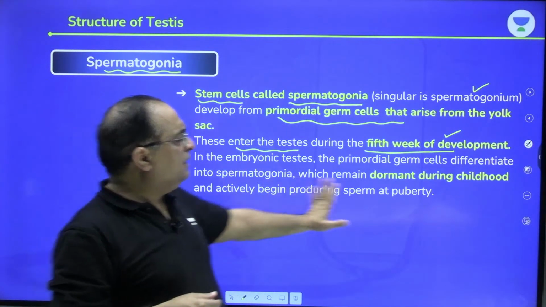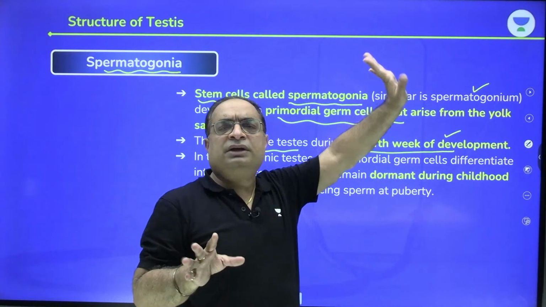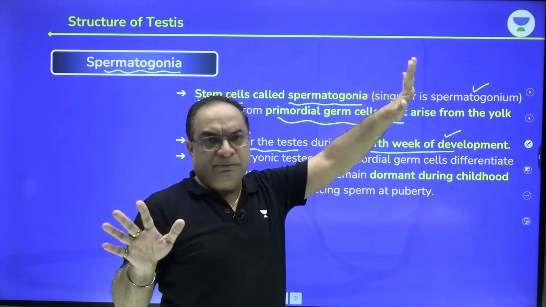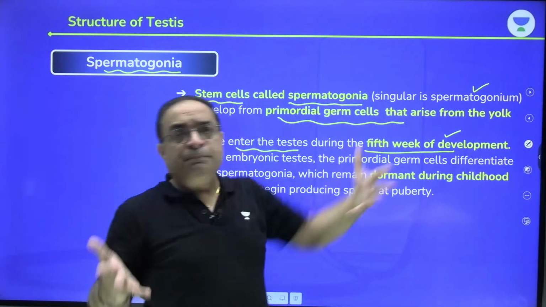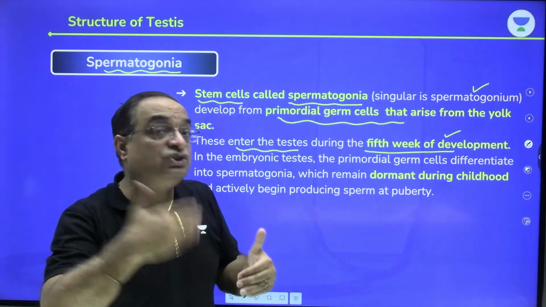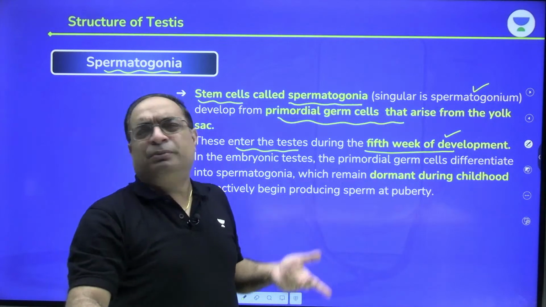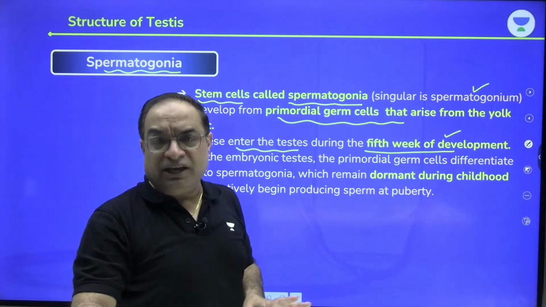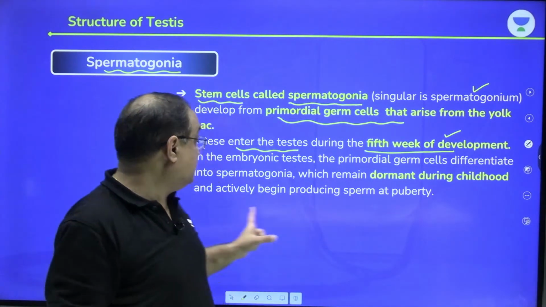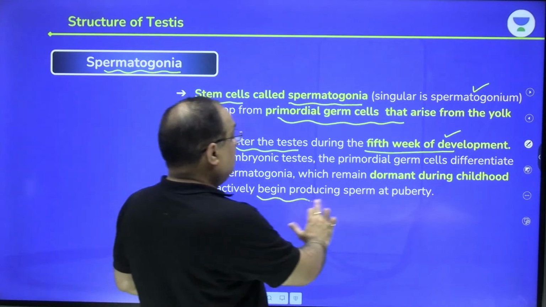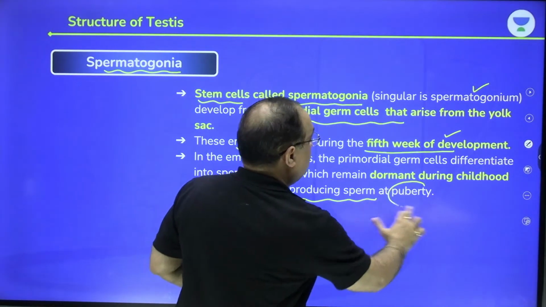These spermatogonia remain dormant during childhood. They are inactive. They are not forming sperms. In males, sperm production begins during puberty, when the childhood period is over. Males attain puberty around 12 to 14 years of age, and then sperm production starts. So it's written, actively begin producing sperms at puberty.